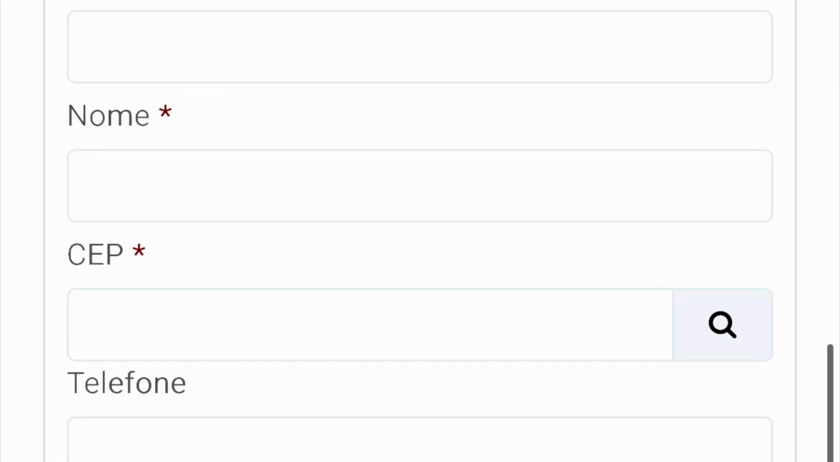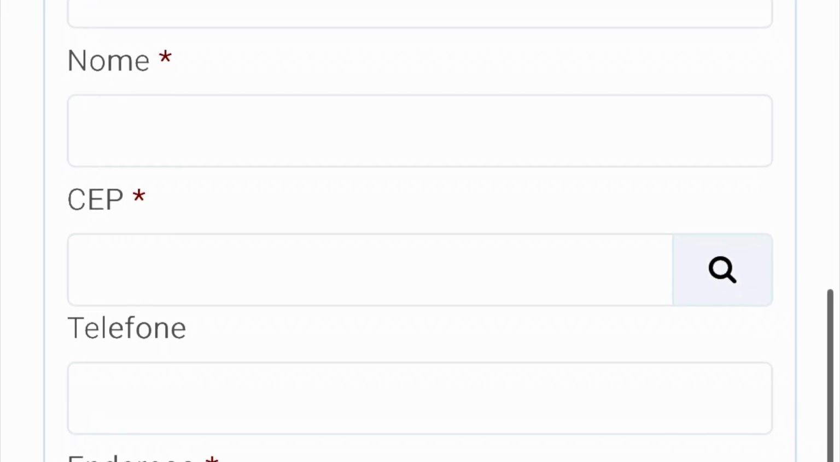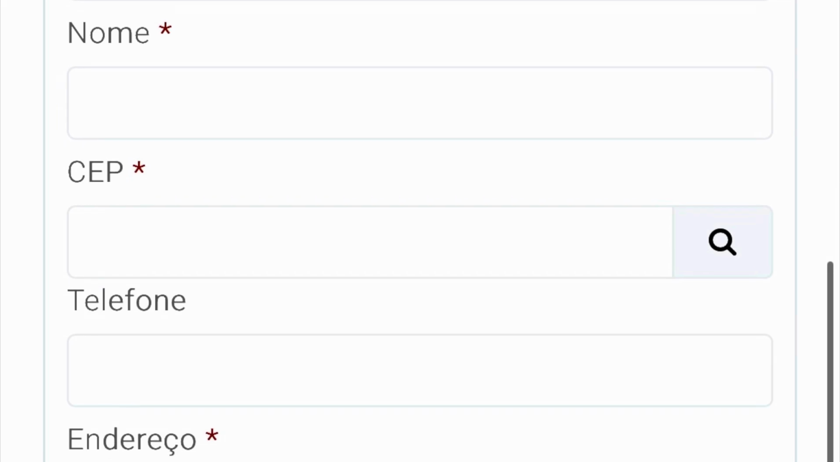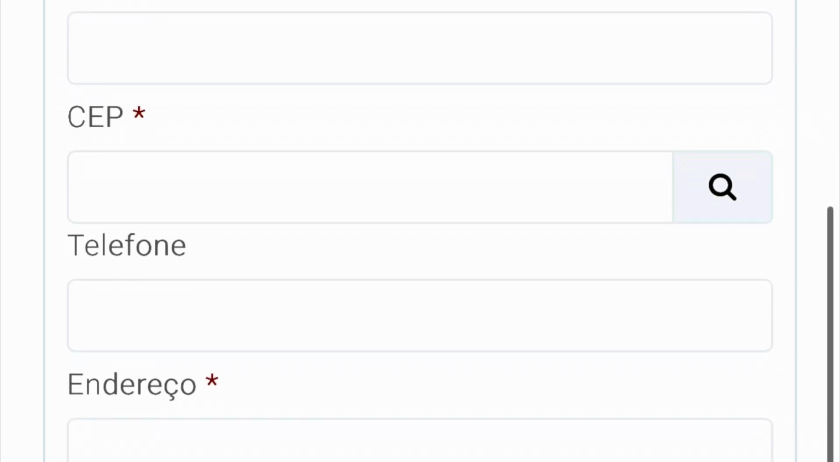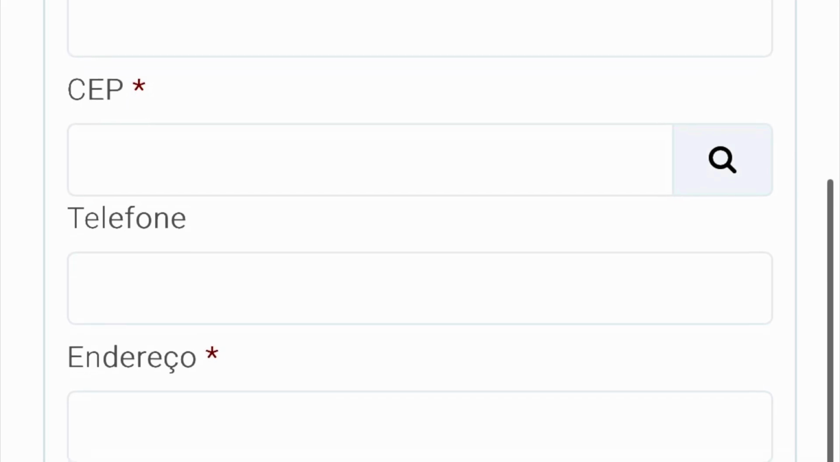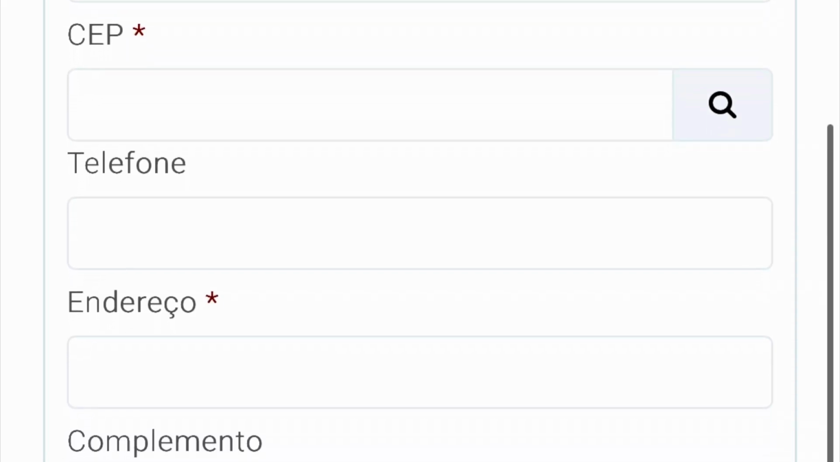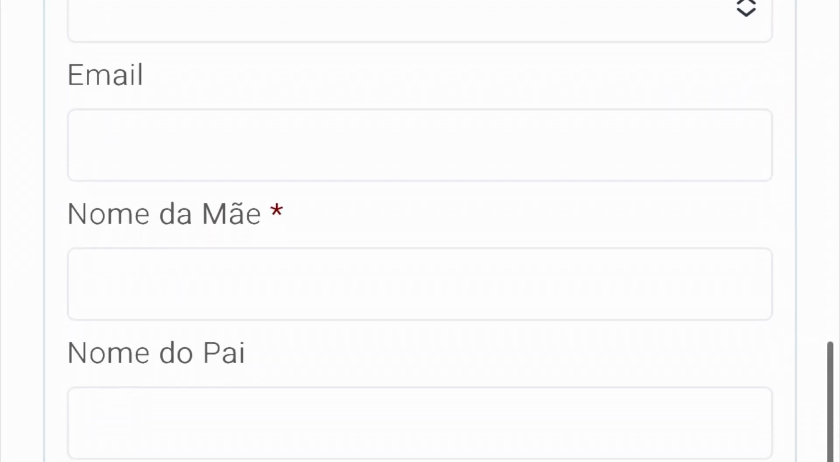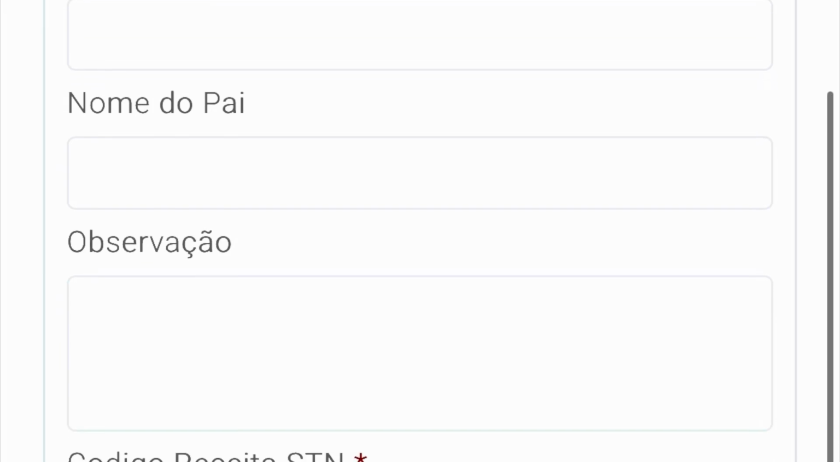Like with that previous site, the CEP section, again, that's your postcode, but you can't put letters into the field. You'll have to put in your Airbnb's CEP, Brazilian postcode, or your hotel's Brazilian postcode. In the endereço field, you just enter the address of your accommodation. You also need to put in your mother's name as well, and the final field is Código Receita STN.